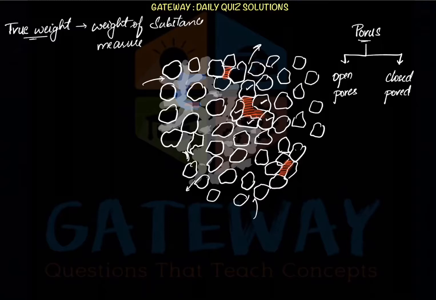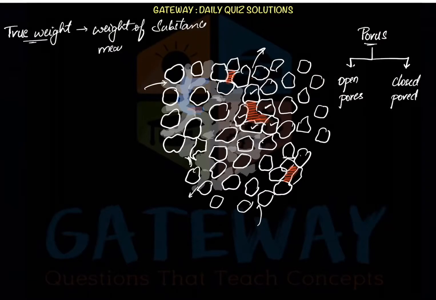And when we are measuring the weight, we are exactly measuring the weight in air, meaning the air is filled in the voids, and then we are measuring the weight. So the weight of the substance measured in air is called the true weight in air.